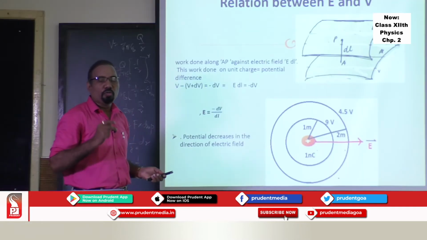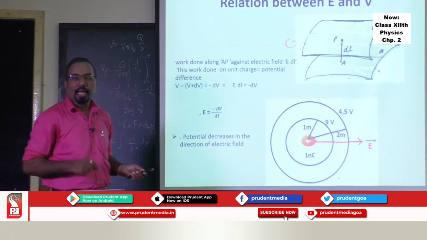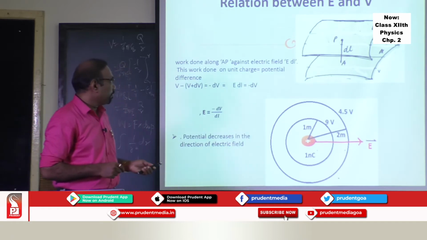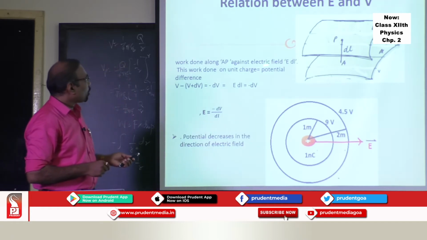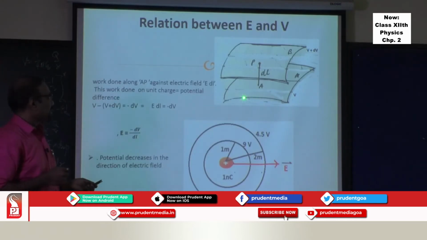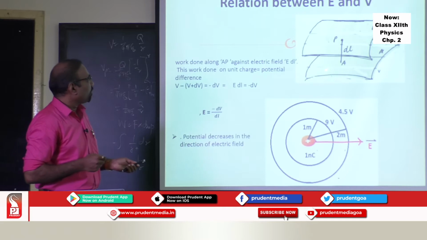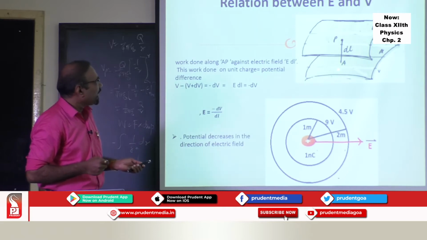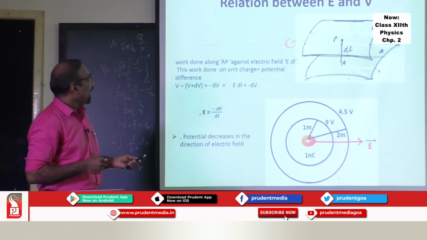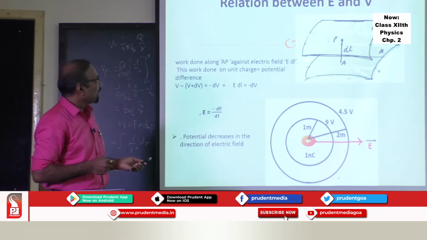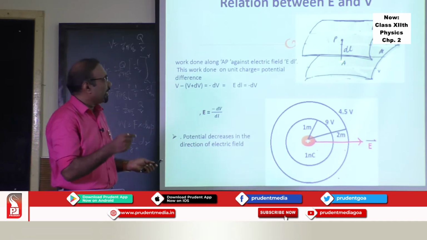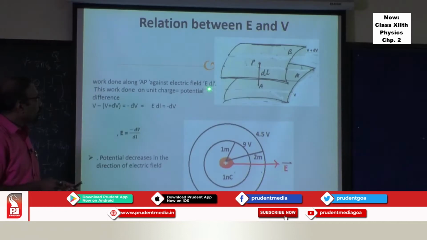Now, I want to find out the relation between electric potential and electric field. How to get it? So, you first find out the work done in taking a unit charge from A to P, and that work done is nothing but QE dl. dl is the distance between the two. So, Q is 1 coulomb, 1 unit, so E dl.